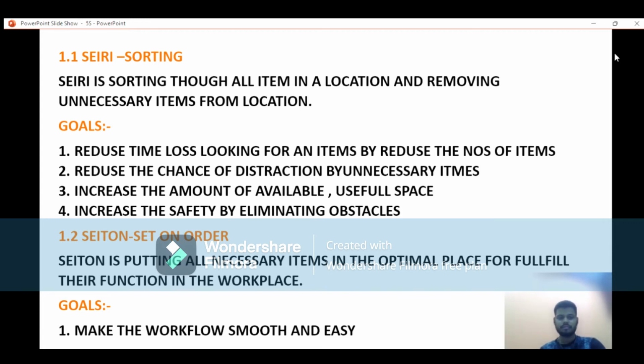Then the third one is the amount of available and useful space. That means if we do not place unwanted things, then space will clearly be available. Then the last one is to increase safety by eliminating obstacles.